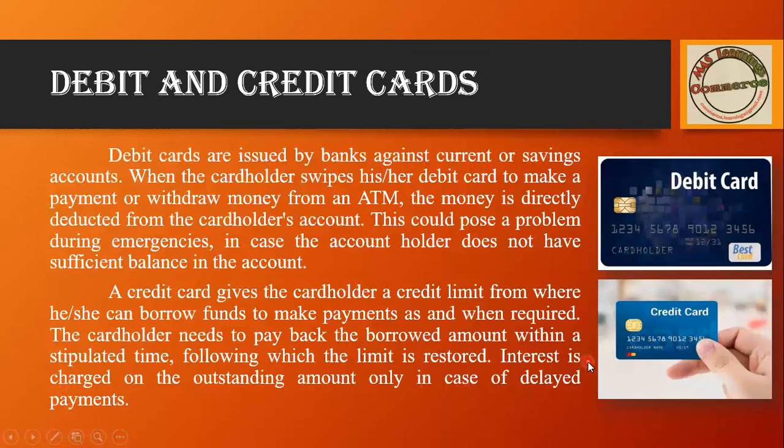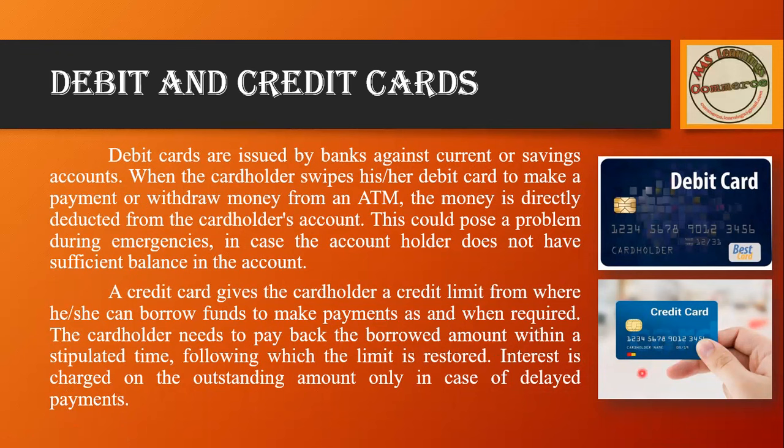That is, if I have taken a 10,000 overdraft facility and I have paid 5,000 rupees, and I have not paid the remaining 5,000, then on that delayed payment of 5,000 I have to pay interest to the bank. In debit you have limits; in credit you don't have a limit, you can access it, and you will get an overdraft facility.